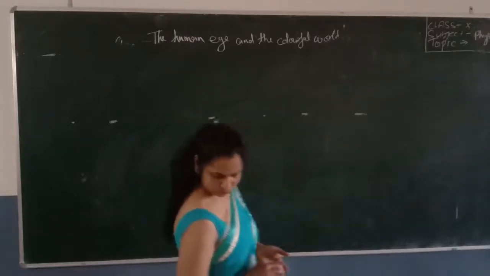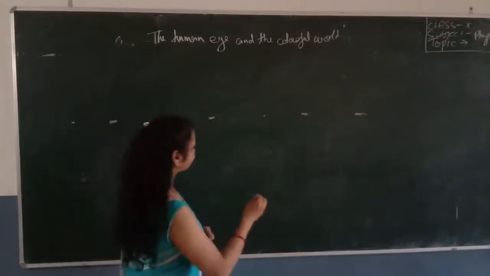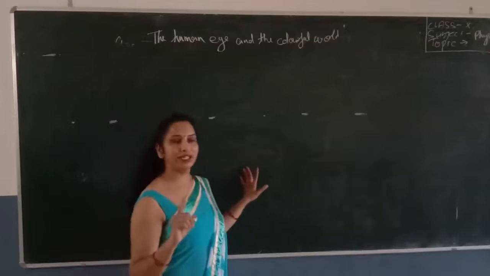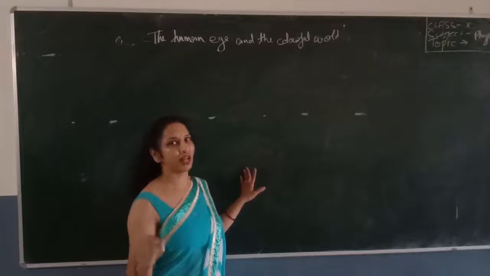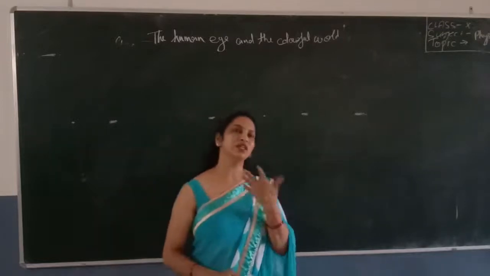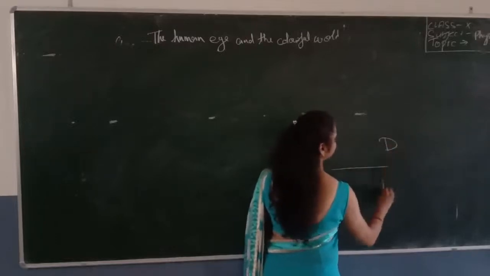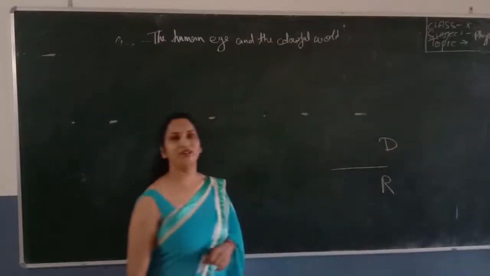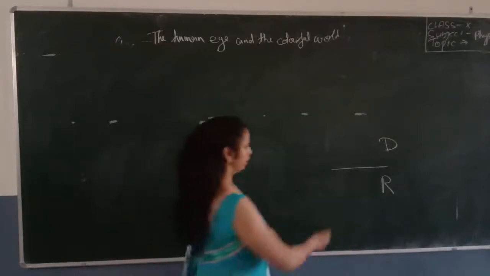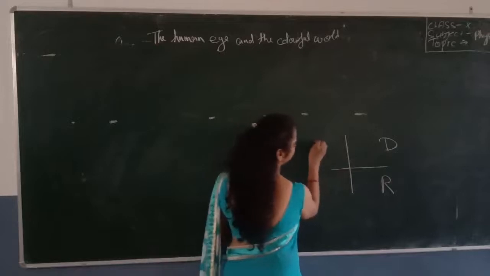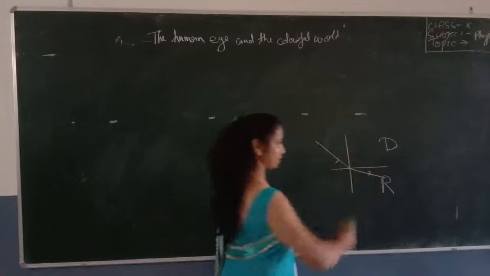Now I am going to explain a rainbow, how the rainbow formation takes place. Before understanding the rainbow formation, we should know one term, that is total internal reflection. So what is the meaning of total internal reflection? Suppose this is a denser medium and this is a rarer medium. We know that when light passes from the denser to the rarer medium, it always bends away from the normal. So like this is the normal and the light is coming from the denser to the rarer medium. It will bend away from the normal like this.